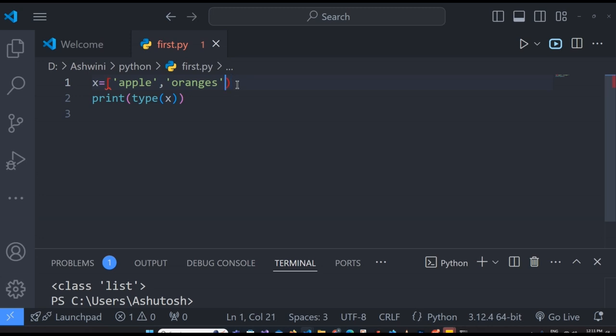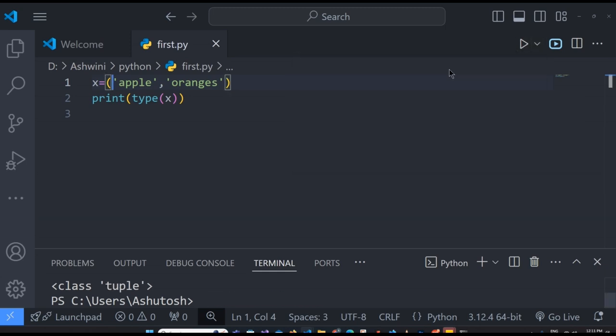Like that, instead of square brackets, let us say you use round brackets. So yes, here we are trying with round brackets, and then we run the Python code, and we call it a tuple. So there is a difference between list and tuple. In the coming videos we will be discussing in detail what the difference is.